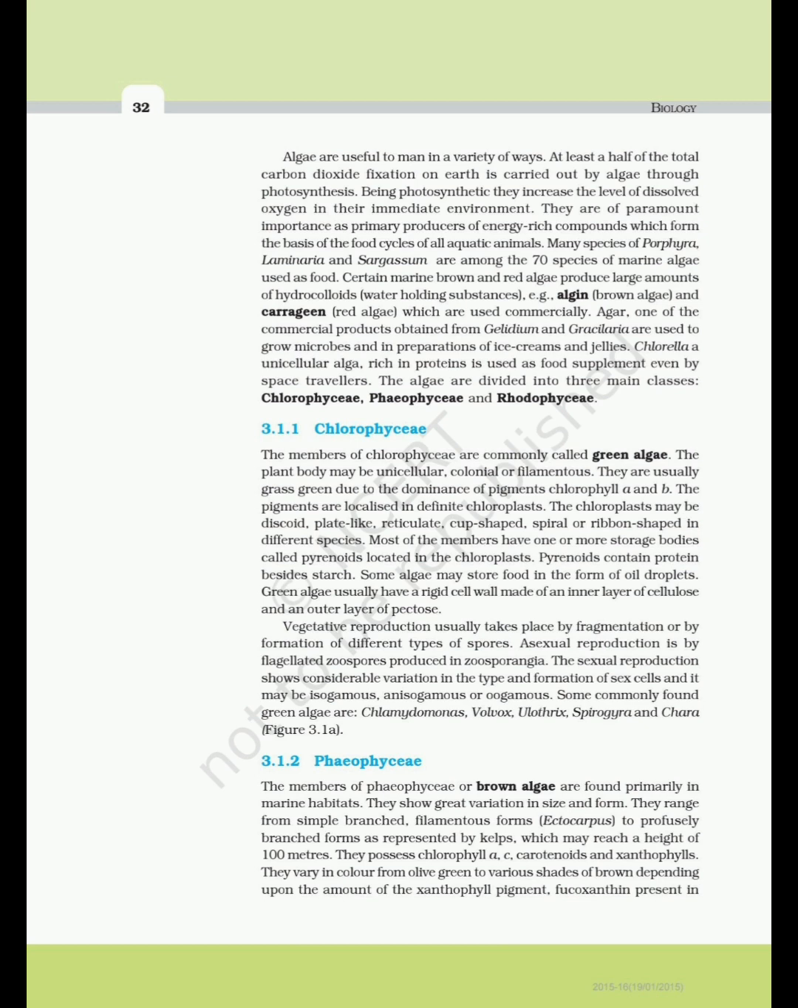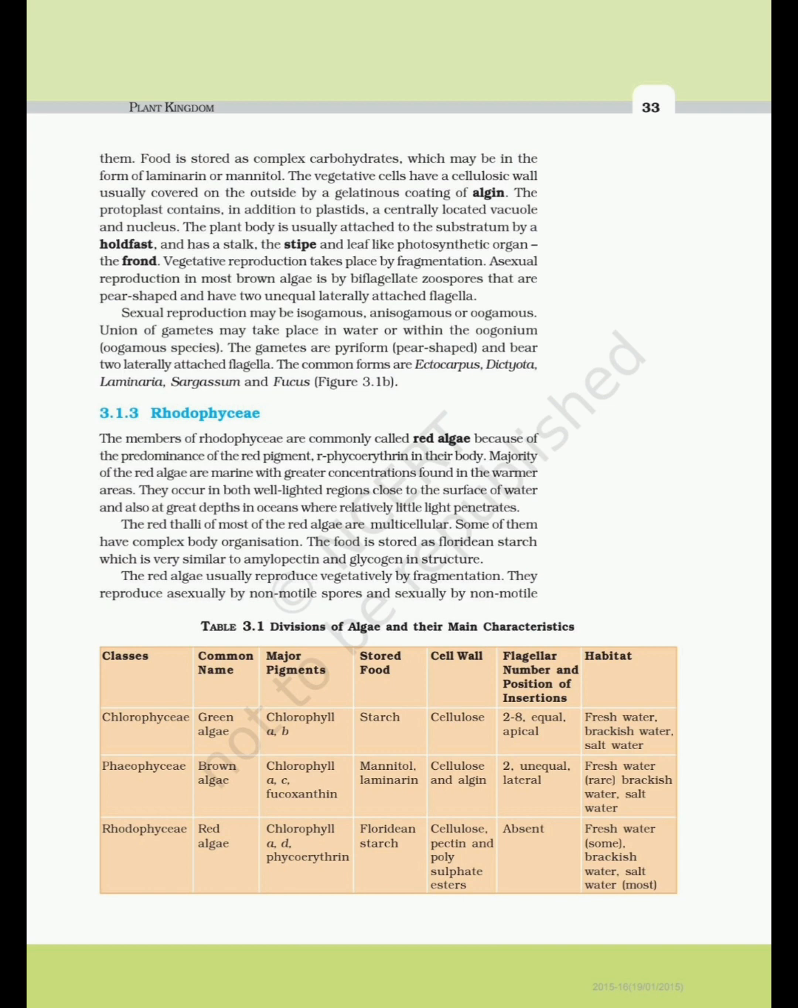They vary in color from olive green to various shades of brown depending upon the amount of the xanthophyll pigment, fucoxanthin, present in them. Food is stored as complex carbohydrates, which may be in the form of laminarin or mannitol. The vegetative cells have a cellulosic wall, usually covered on the outside by a gelatinous coating of algin. The protoplast contains, in addition to plastids, a centrally located vacuole and nucleus.